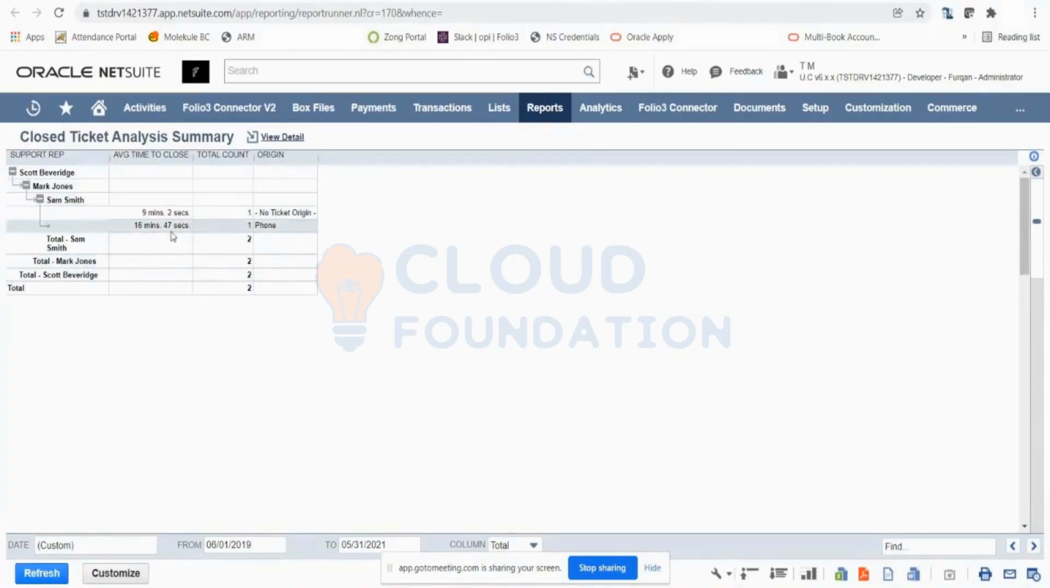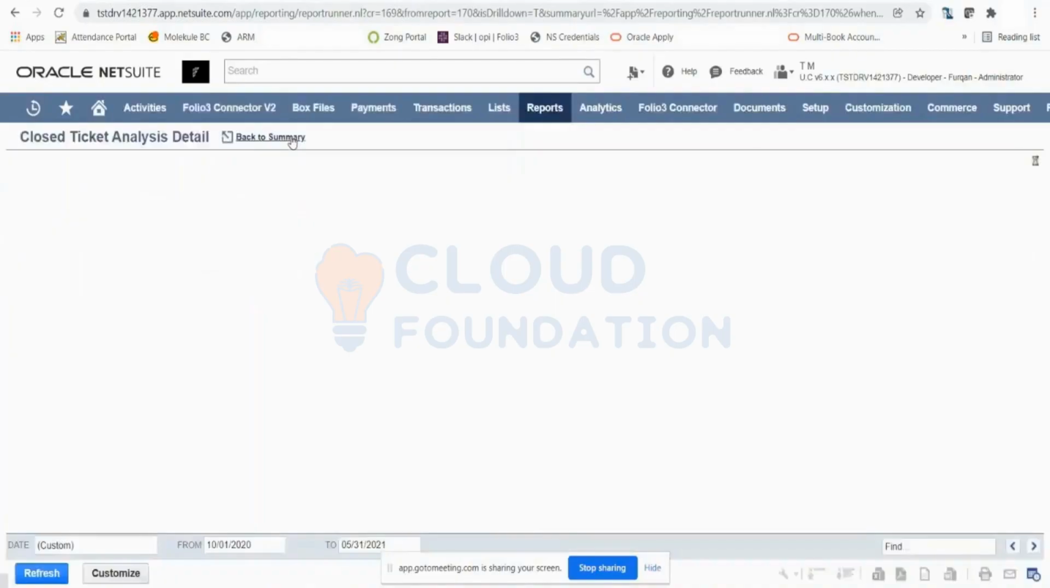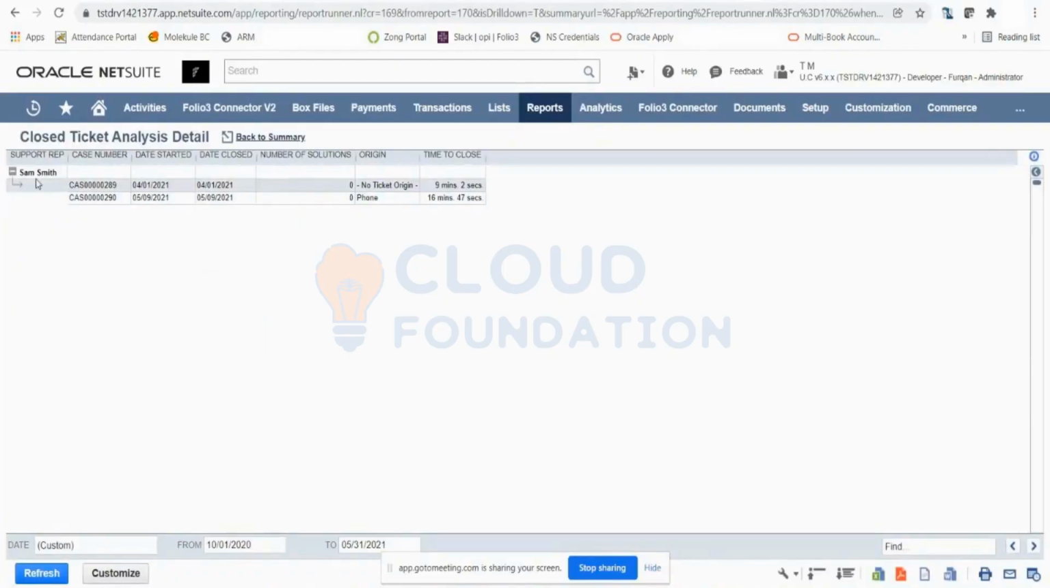Again, you can see the average time and the total count of the cases that were taken by the support rep to close in a particular time. And if you want to see the detail, you can click on View Detail. And here you can see Sam Smith's overall analysis. He was assigned basically on 2 cases between this time frame. The case started on this date and the date it was closed was this date. And the time to close was in minutes.